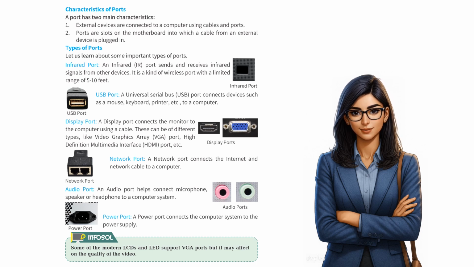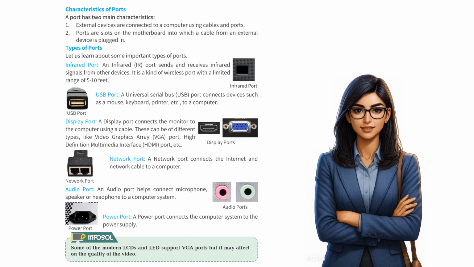These can be of different types, like video graphics array, VGA, port, high definition multimedia interface, HDMI, port, etc. Network port. A network port connects the internet and network cable to a computer. Audio port. An audio port helps connect microphone, speaker or headphone to a computer system.